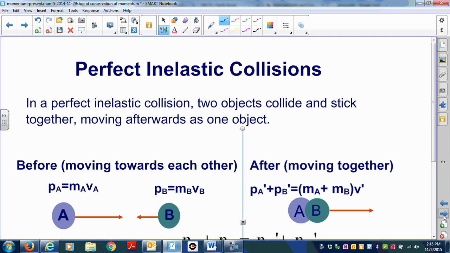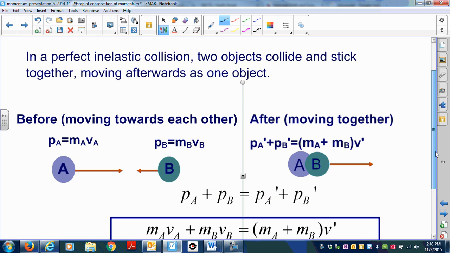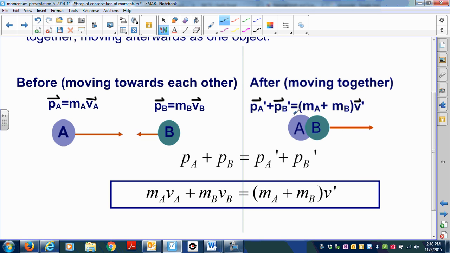In a perfectly inelastic collision, two objects will collide and stick together, and then they move afterwards as one single object. So here the momentum for A is going to be equal to mAvA. The momentum of B is going to be mBvB. After the collision, notice that the total momentum of both of them is equal to the total mass times their final velocity, because they stick together. So here we have the momentum that we start with, and that's equal to the momentum we end with. Because they have the same velocity, because they stick together, we can just add the two masses together here.